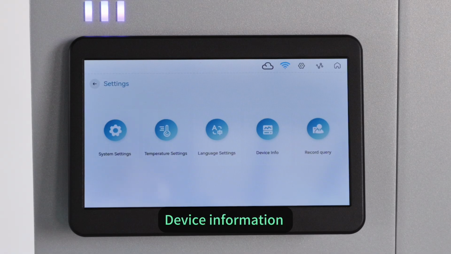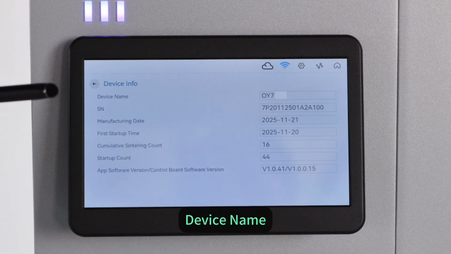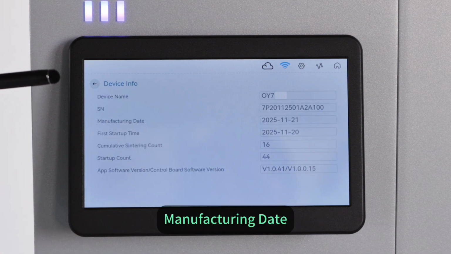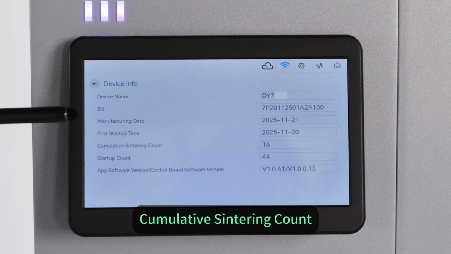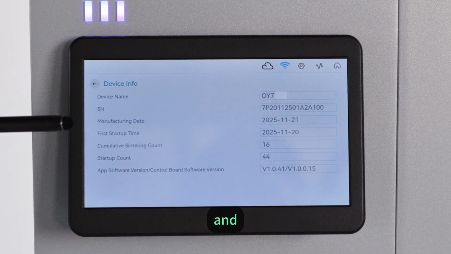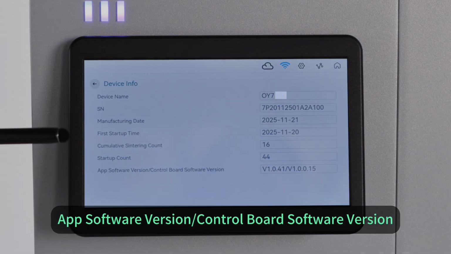Device information. Device information includes device name, SN number, manufacturing date, first startup time, cumulative sintering count, startup count, app software version, and control board software version.